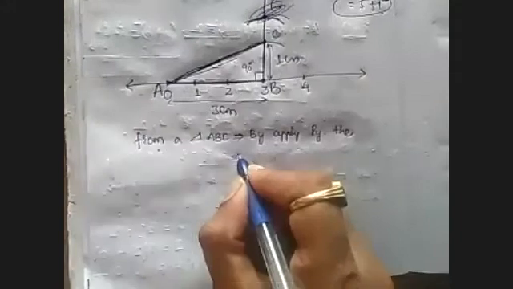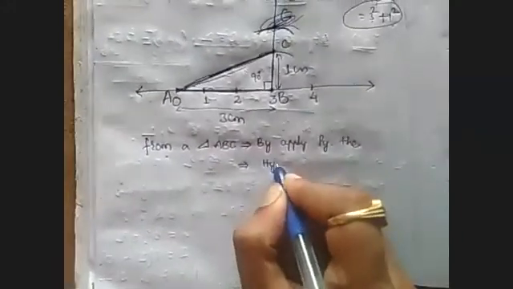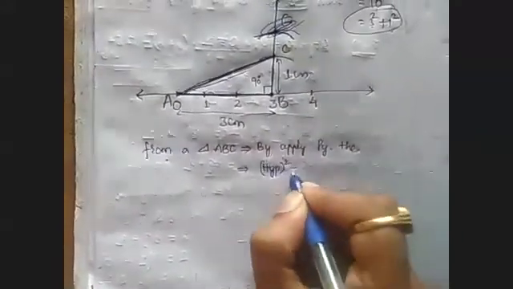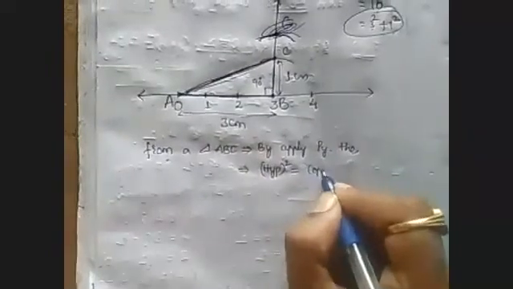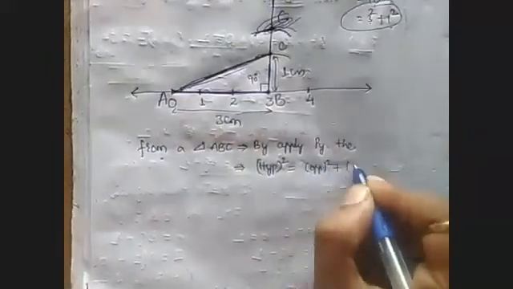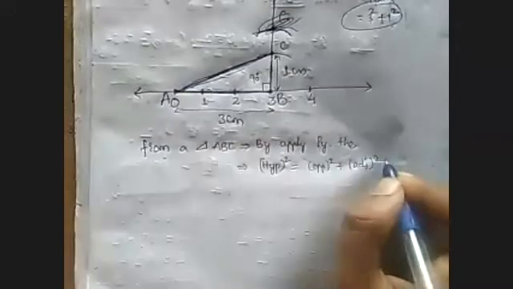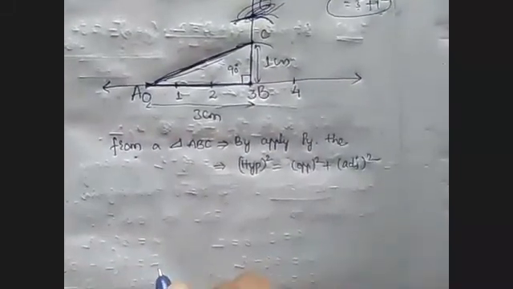What is the name of the right angle triangle? ABC. So, what is the statement of Pythagoras theorem? Hypotenuse square is equal to opposite square plus adjacent square.